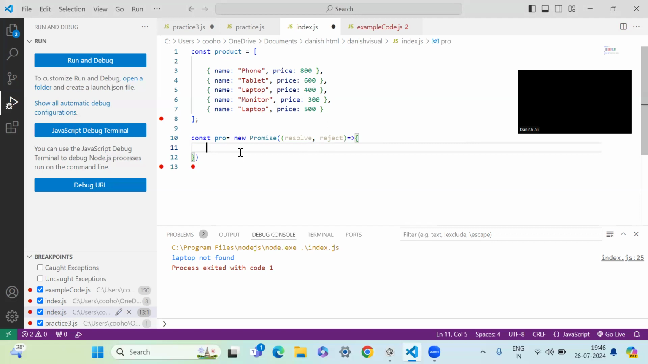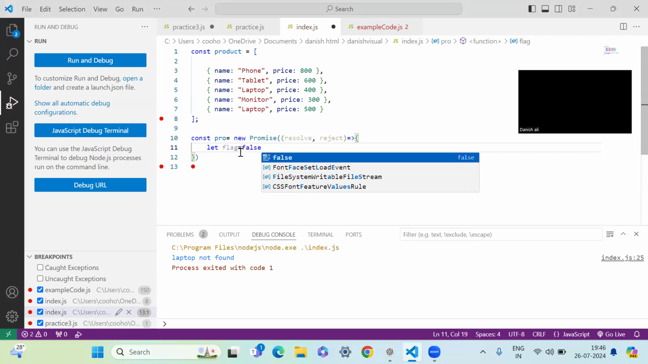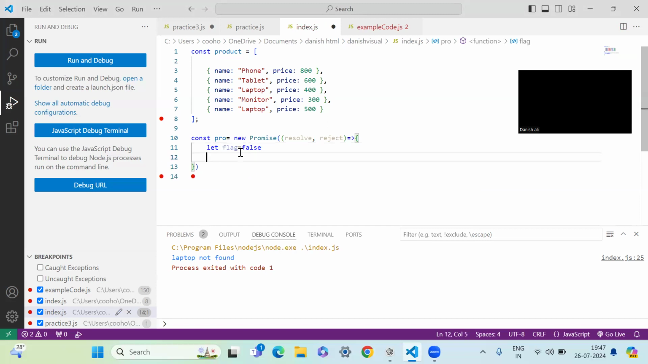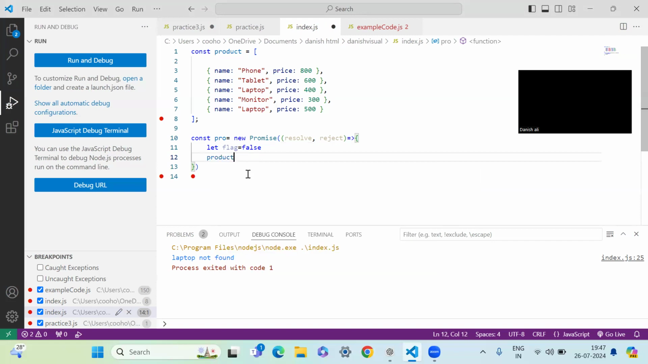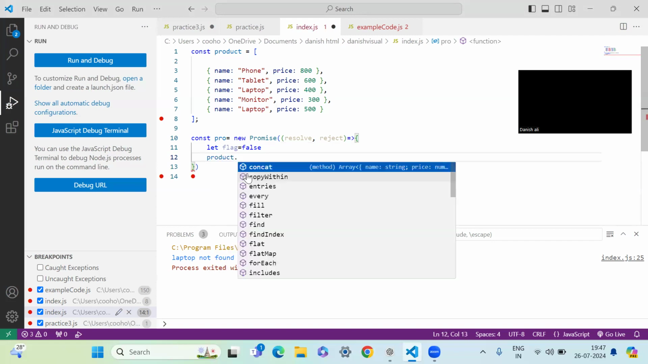Now, what we are trying to do is first make a flag. It's just a variable, and we will put it as false, because when we start to search, we know that we haven't found it. So at the start, it will be false, and then we will go for a forEach search. What are we going to do a forEach on? We're going to do a forEach on the product. This is the array that we have got over here. And then we are going to do a forEach.